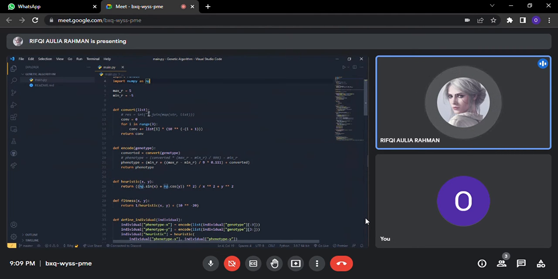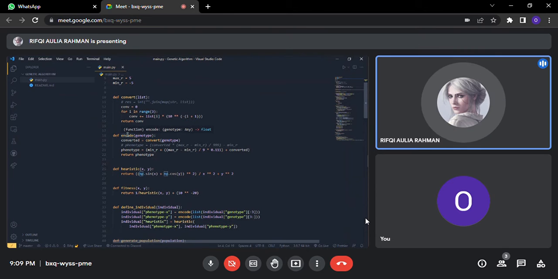The first function that we are going to use is convert. This convert function is going to convert the list, or in this case the chromosome, into the phenotype form. And then the next one is encoding. This encoding function will encode the chromosome, or in this case the genotype, into the phenotype form. So we are going to use the convert function, and then use some formula to convert the genotype into the phenotype.